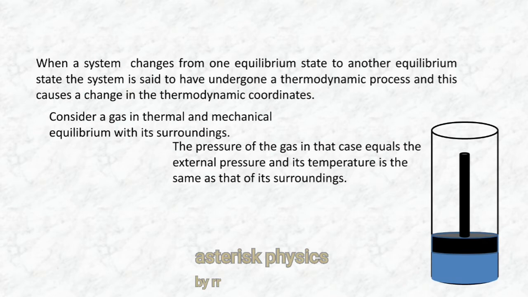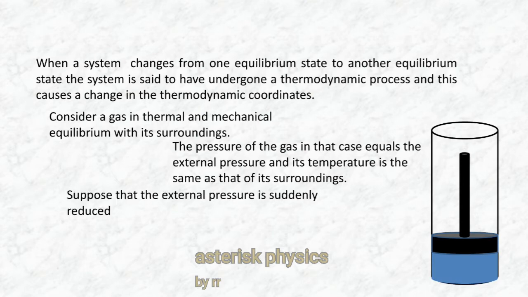So the pressure of the gas is equal to the surrounding pressure and the temperature of the gas system is equal to the surrounding temperature. Now, suppose the external pressure is suddenly reduced. Somehow you have reduced the external pressure. For example, initially we have added some loads to that piston. Some weight slots have been added to the piston or placed on the piston. Now we have removed those weight slots from the piston.